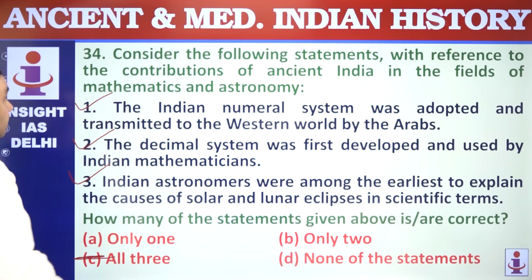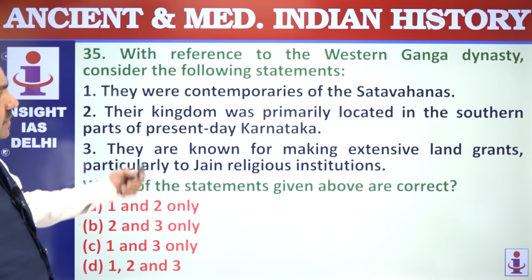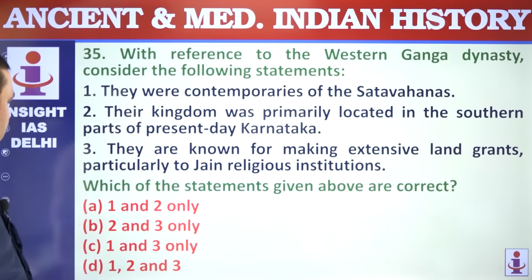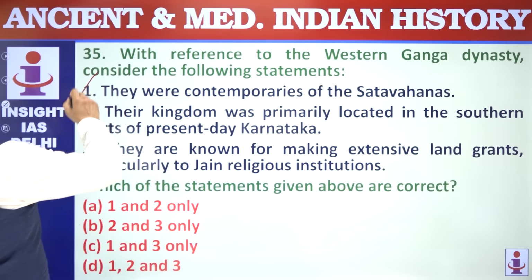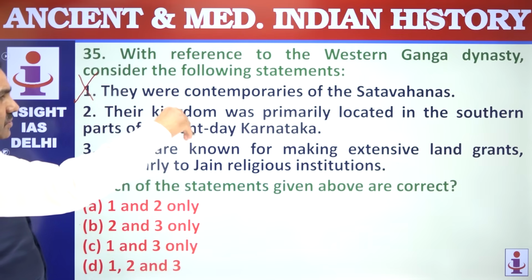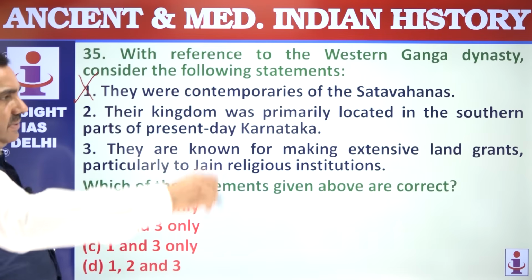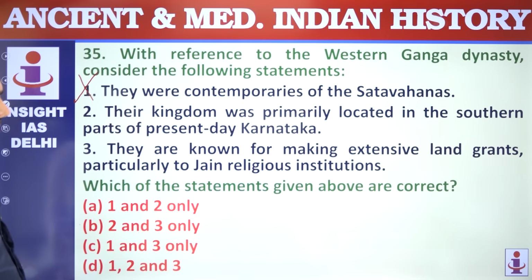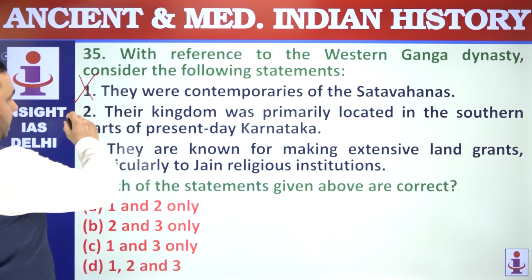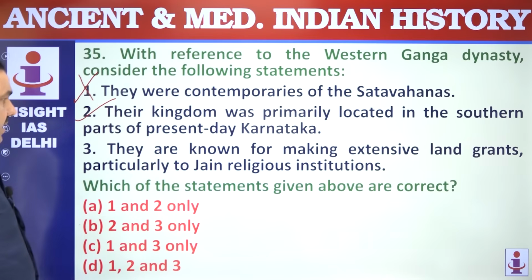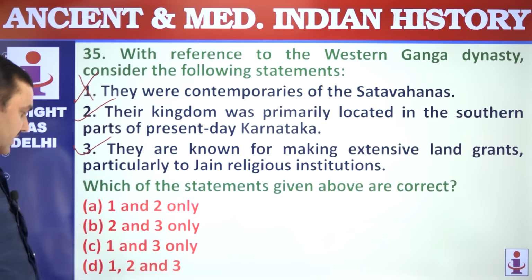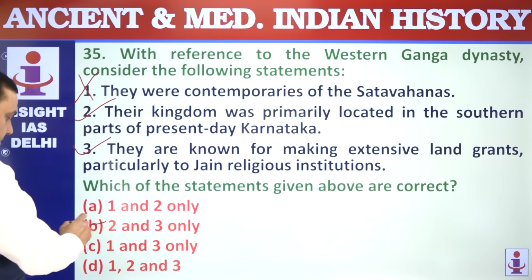All three. 35. With reference to the Western Ganga dynasty, they were contemporary of Satavahanas? Not really. Satavahanas were in 3rd century BC to 3rd century AD. They came in around 5th century AD. Their kingdom was primarily located in southern Karnataka, that's correct, Mysore region. They are known for making extensive grants, that's correct. They were liberal, patronized Jainas. How many are correct or which are correct?